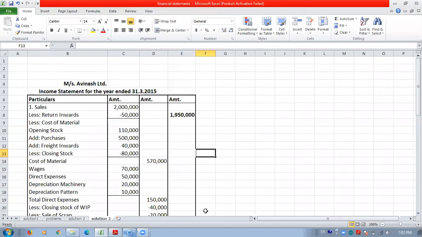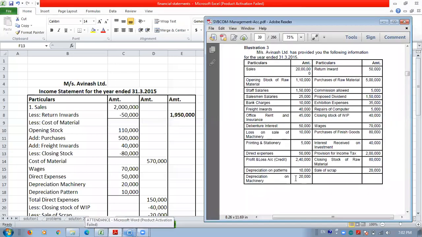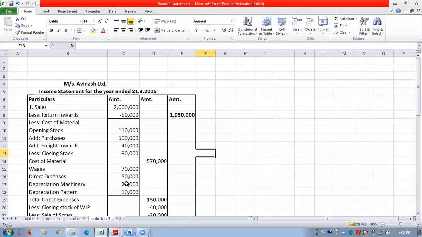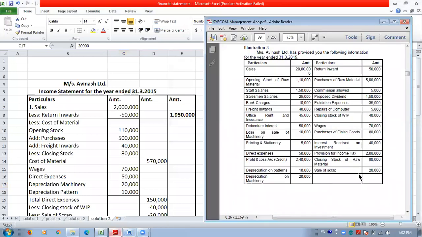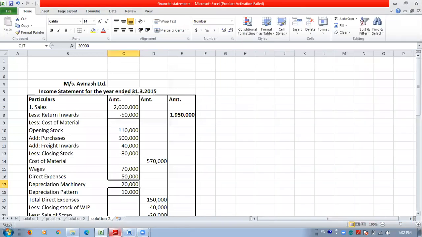Okay. The last item is the depreciation on machinery, 20,000. Machinery is obviously used in manufacturing, so it is a cost of production item, and 20,000 is likewise shown here in the cost of production. So here we transfer all the information given to us in vertical form, and now we have to close this vertical income statement.